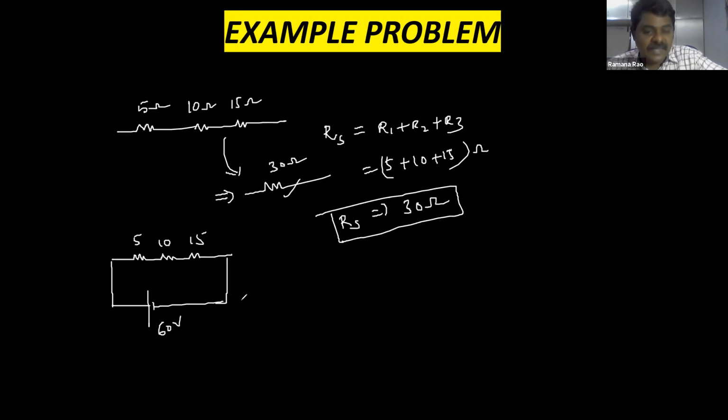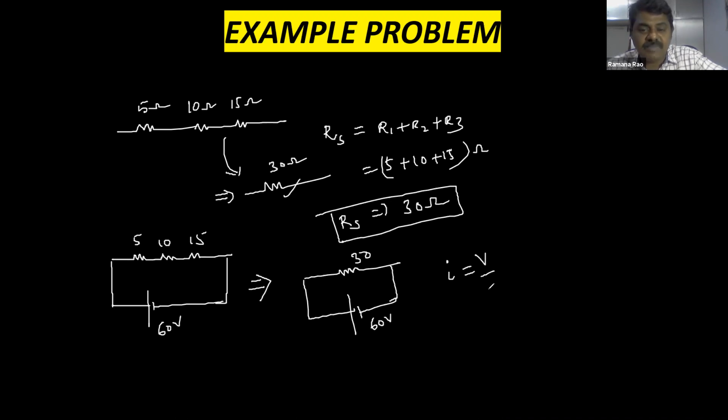Now how to find the current? How much current is going to flow through the circuit? For this purpose, we have to take the equivalent resistance. These are connected in series, so the equivalent resistance is going to be 30. So replace all the three with the equivalent resistance 30 and the battery. The battery is of 60 volts. Now we can calculate. According to Ohm's law, what is the current? I is equal to potential difference by resistance, V by R. So V is how much? 60, you can see here.